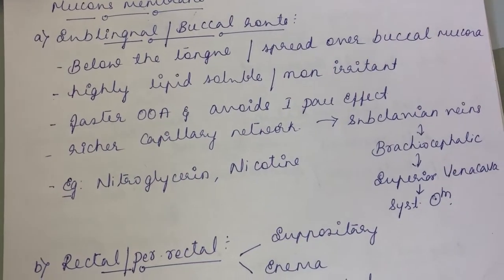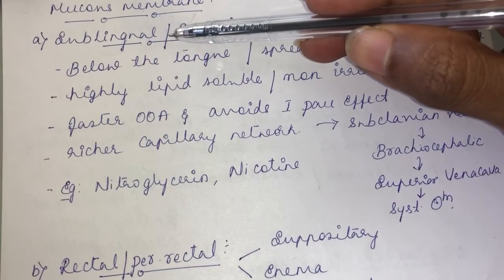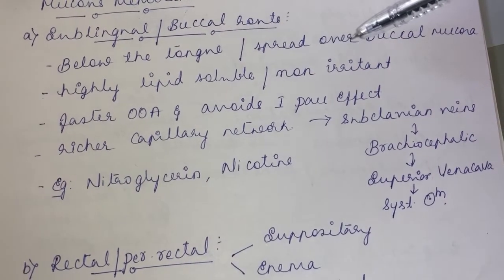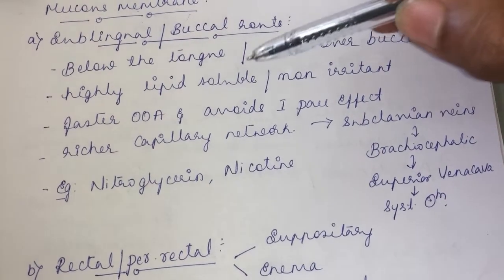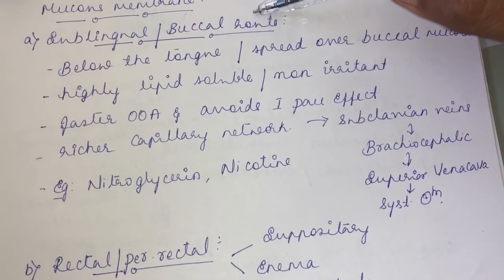So either of them is true. Sublingual, as the name suggests, you put the dosage form below the tongue. Buccal route, you spread it over the buccal mucosa. Highly lipid soluble drugs and non-irritant drugs are more preferred through this route.